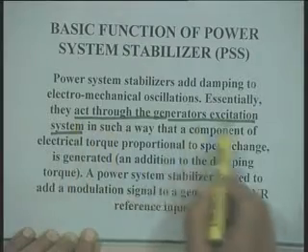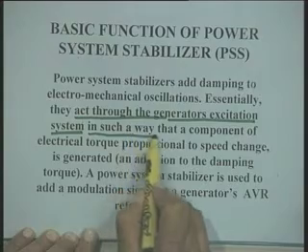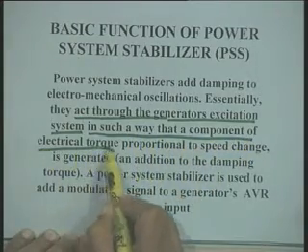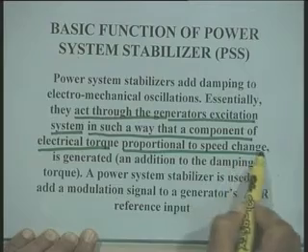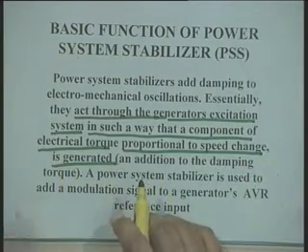Therefore, we can say that this acts through the generator excitation system in such a way that a component of electrical torque proportional to speed change is generated. We know that a torque which is produced in phase with the speed deviation is the damping torque.